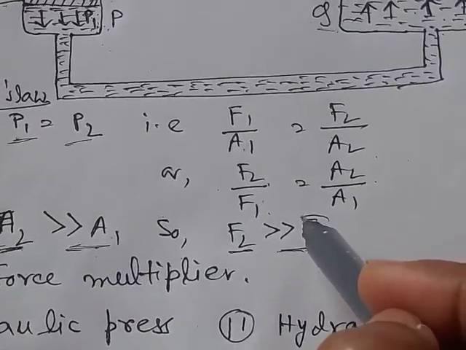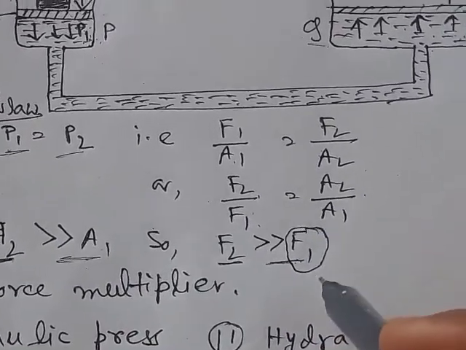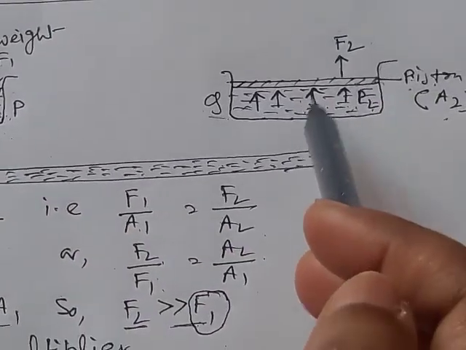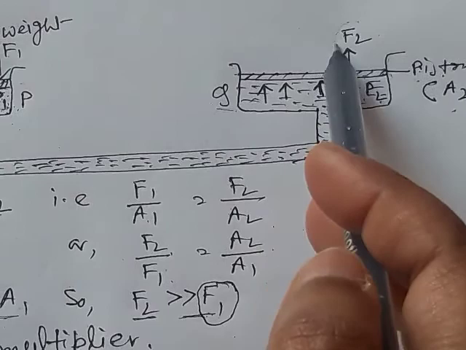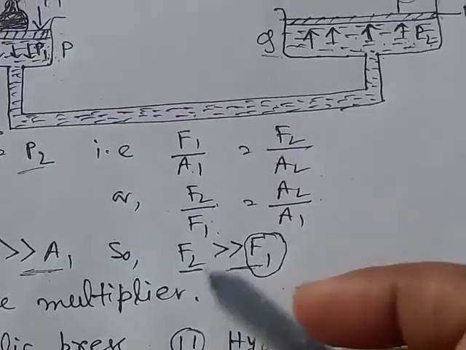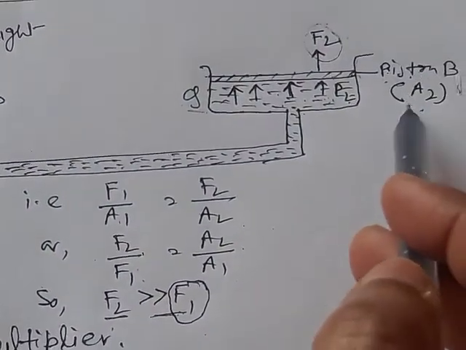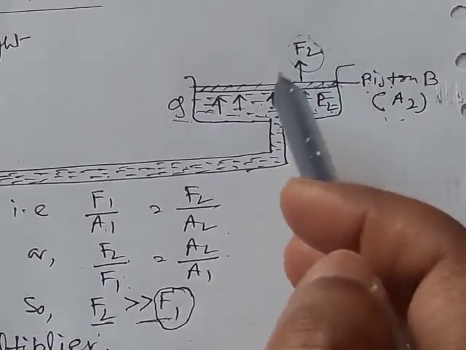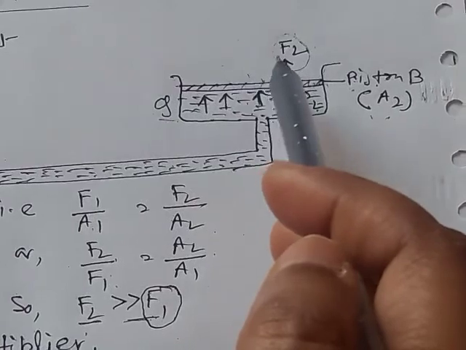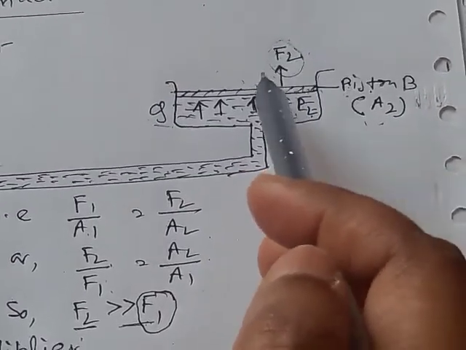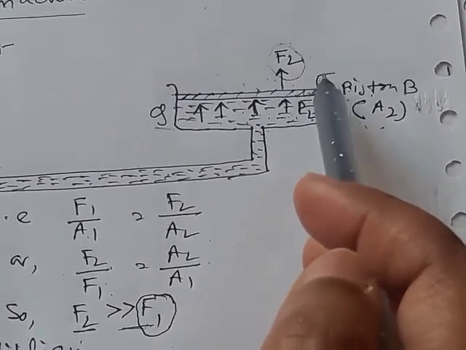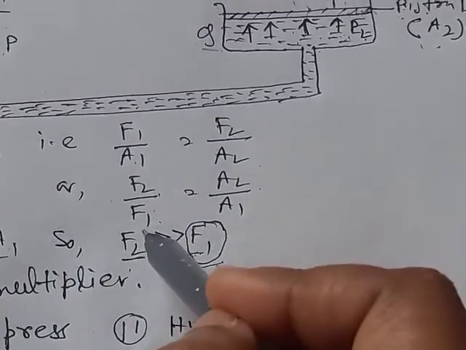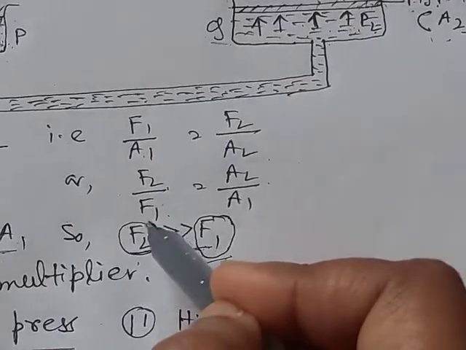That means by giving a small amount of force F1 on piston A, we are generating a large amount of force, F2, on piston B, and by this force this piston can be lifted. So if we put some heavy materials here, these materials can be lifted. By giving a small amount of force, we are generating a large amount of force.